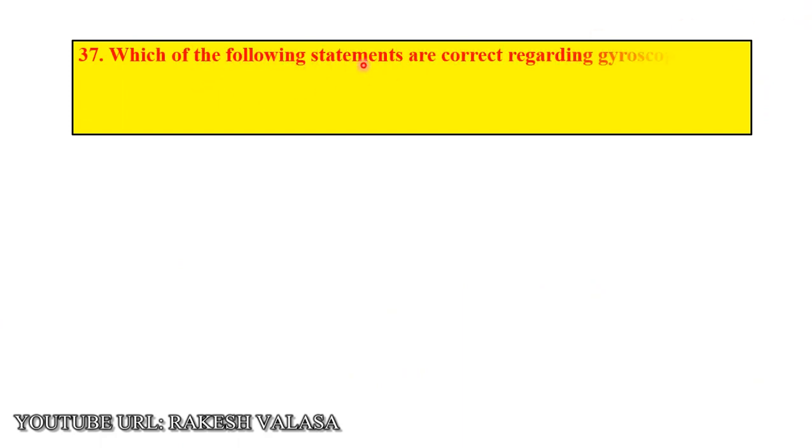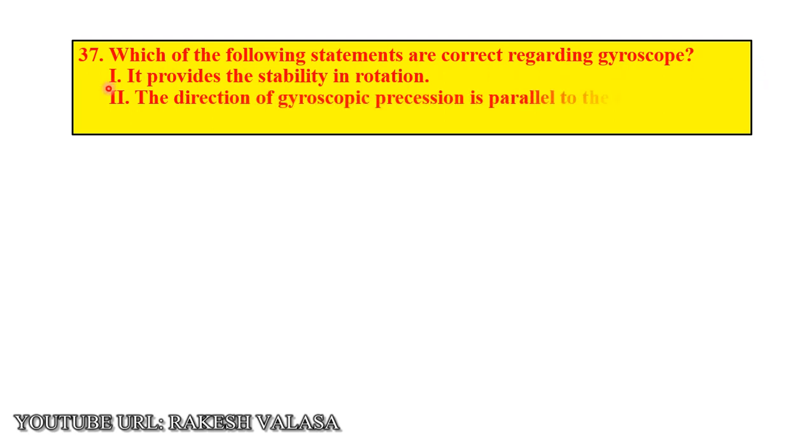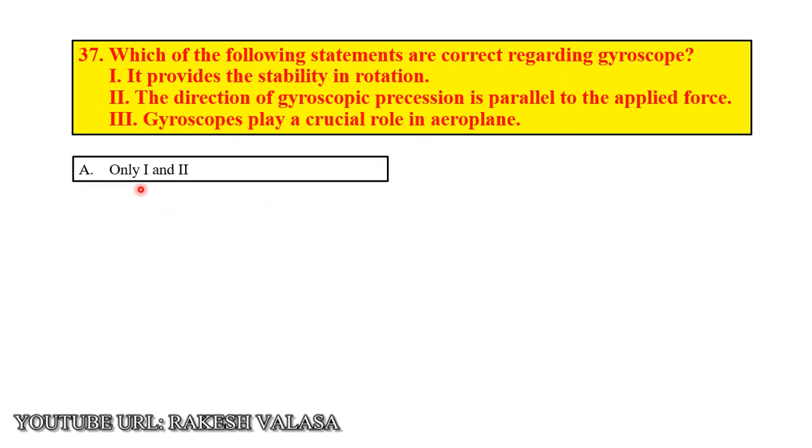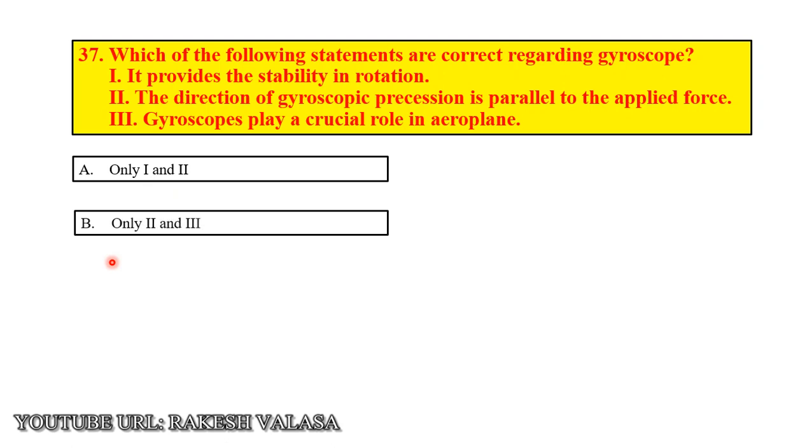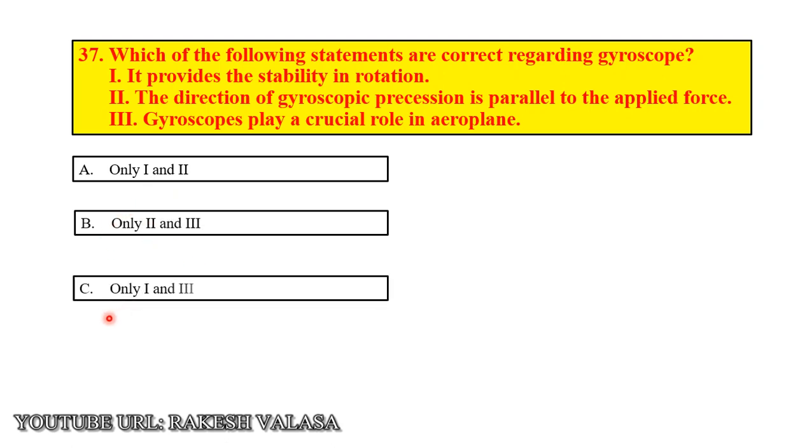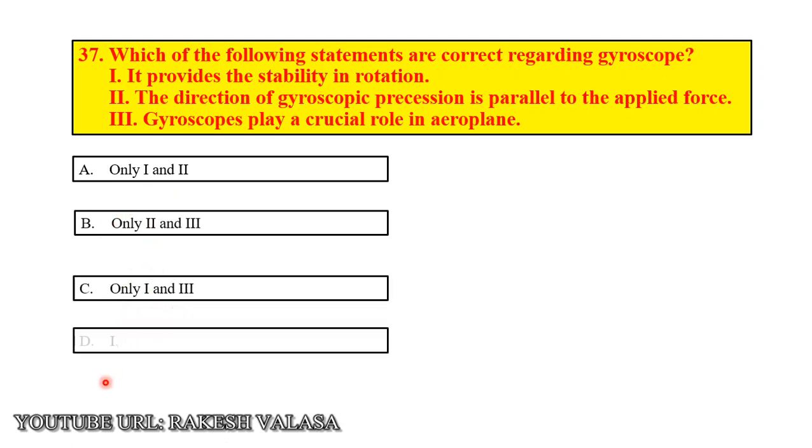Question number 37. Which of the following statements are correct regarding gyroscope? First one, it provides stability in rotation. Second one, the direction of gyroscopic precession is parallel to the applied force. Third one, gyroscopes play a crucial role in aeroplane. Option A only 1 and 2, option B only 2 and 3, option C only 1 and 3, option D 1, 2 and 3.